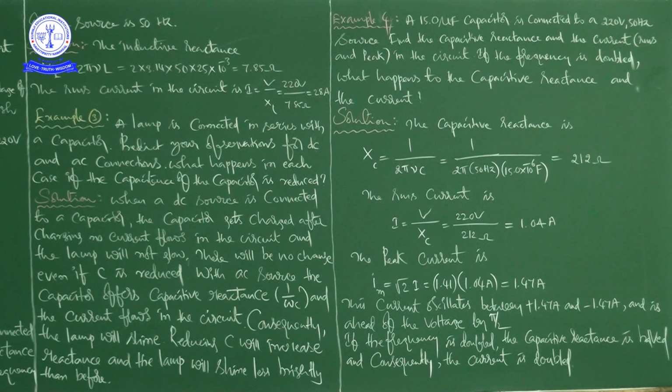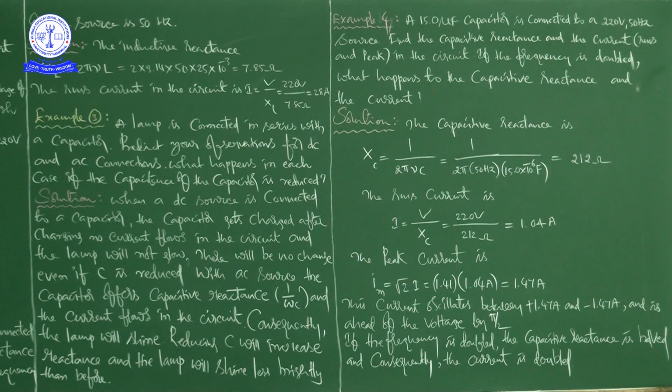A 15 microfarad capacitor is connected to a 220 volts 50 Hz source. Find the capacitive reactance and the current.